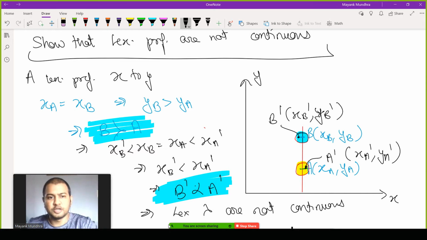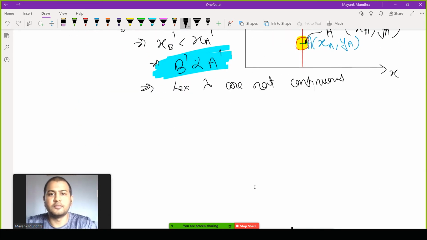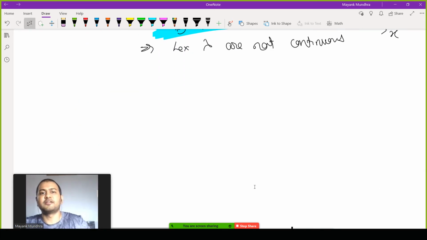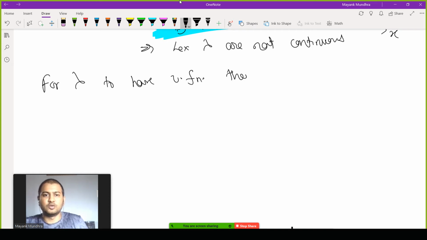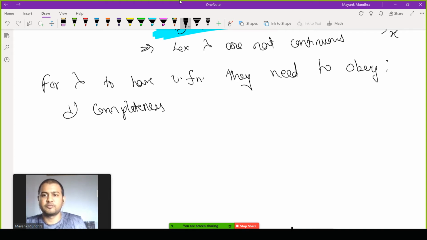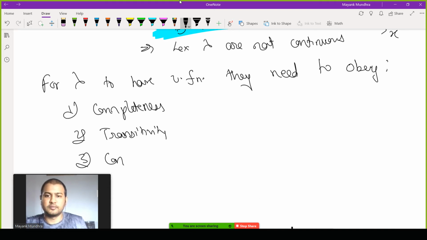Remember that we said that for preferences to be represented as a utility function, they need to obey three properties: completeness, transitivity, and continuity.